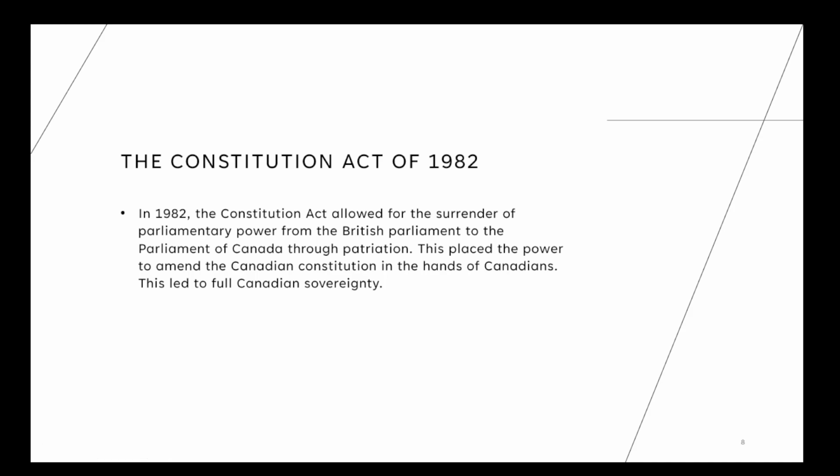The Constitution Act of 1982. In 1982, the Constitution Act allowed for the surrender of parliamentary power from the British Parliament to the Parliament of Canada through patriation. This placed the power to amend the Canadian Constitution in the hands of Canadians and led to full Canadian sovereignty.